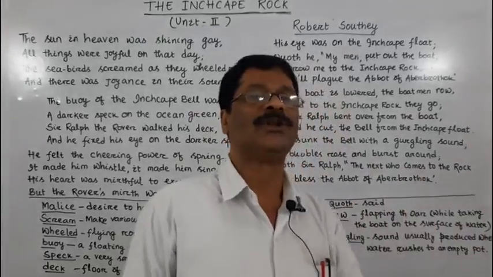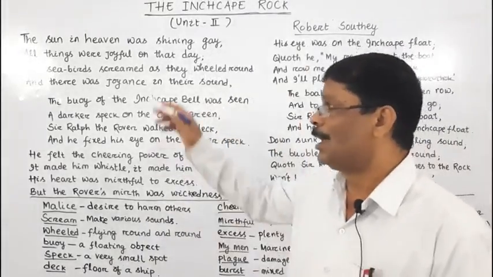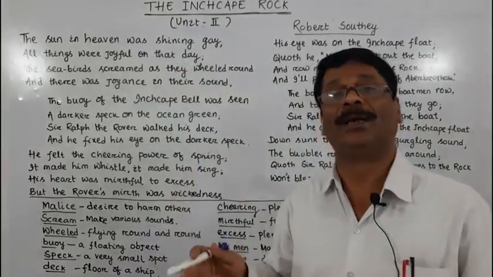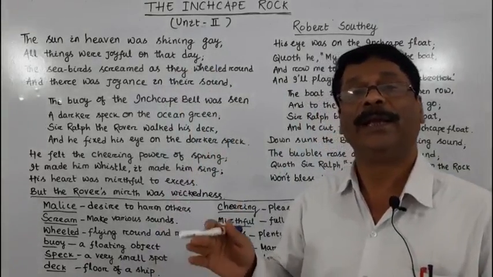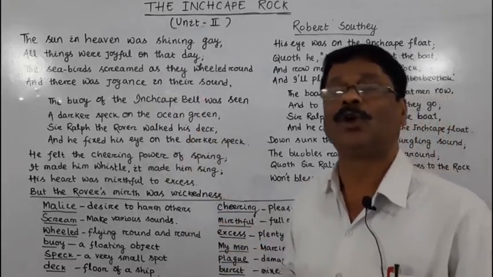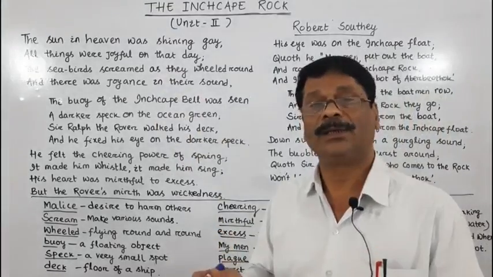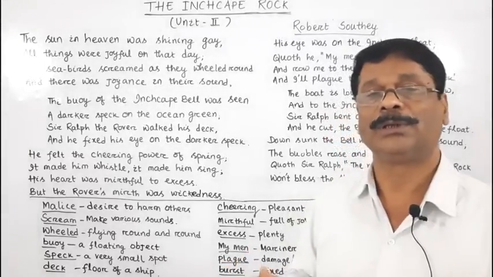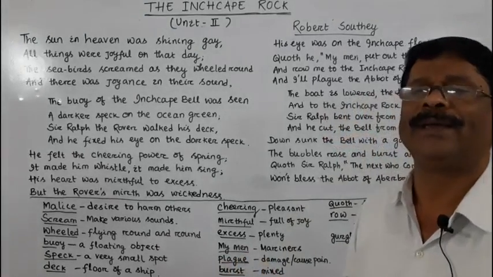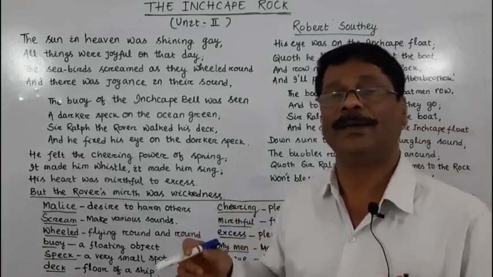Now, let me ask you one or two questions. How was the weather when he set out? Here it means Sir Ralph the Rover set out on a voyage. When Sir Ralph the Rover set out on a voyage, the weather was fine.